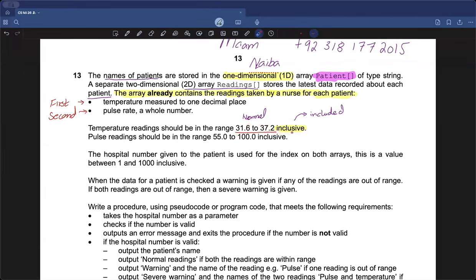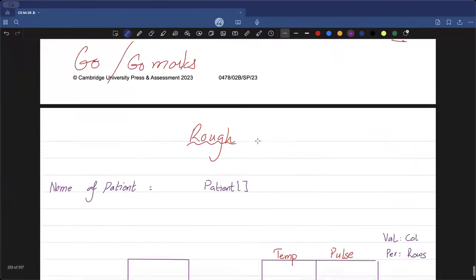which apparently means that if the word exclusive was used up here and the temperature was something like 37.2, this would not have been a normal value. This is a really important point you should be clear on. So now we know that the temperature readings should be between this, and then it's going to be normal. Let's write this up here too.